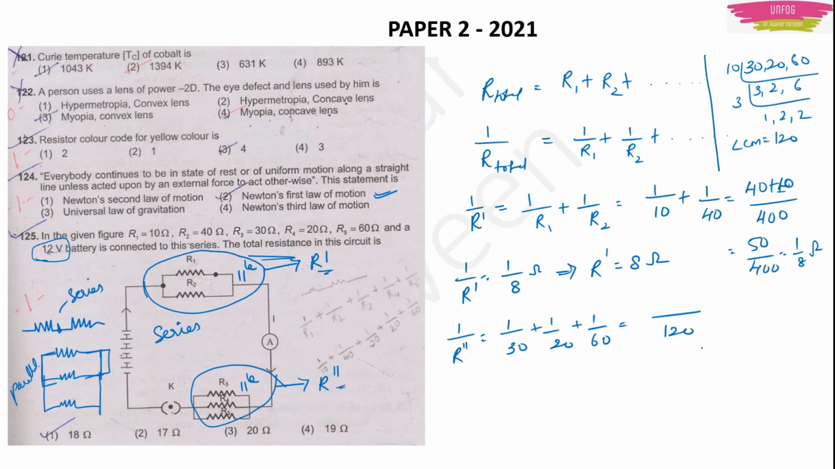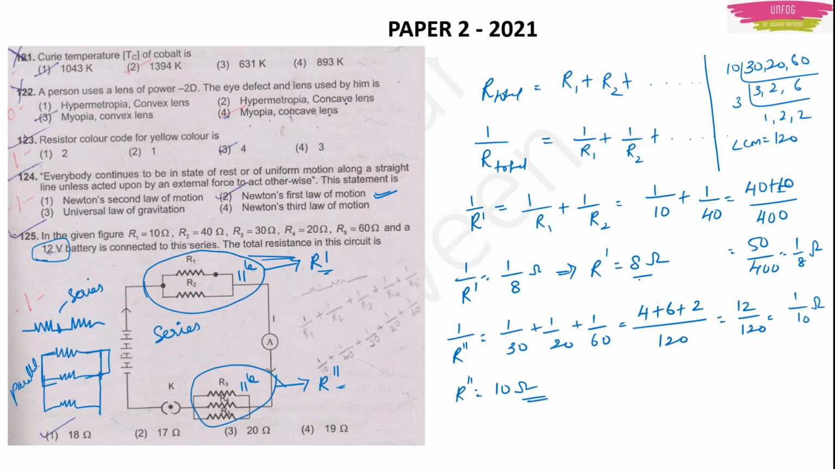Now use this LCM. 120 will be in the denominator. 120 upon 30 will be 4, plus 120 upon 20 will be 6, plus 120 upon 60 will be 2, and LCM is 120. So this will be equal to 12 upon 120, or 12 ones are 12, 12 tens are 120, so 1 upon 10 ohms. With this, what will be my R2 dash? R2 dash will become 10 ohms.